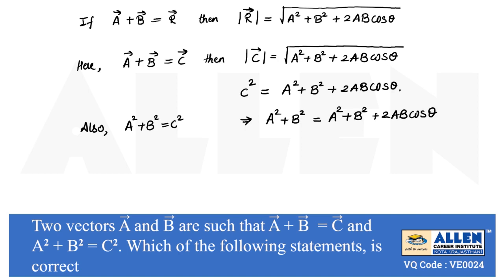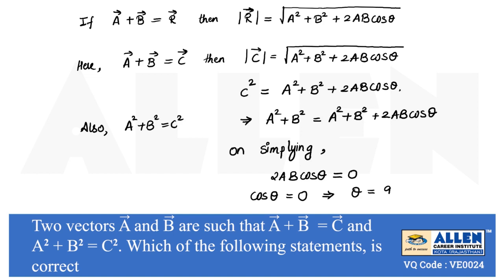On simplifying this equation, we will get 2AB cos theta equal to 0, which means cos theta will be equal to 0. This is possible when theta is 90 degrees, which means the angle between A vector and B vector is 90 degrees.